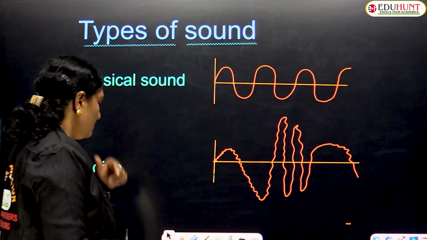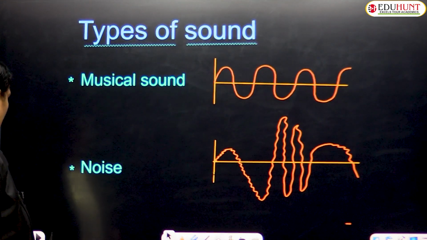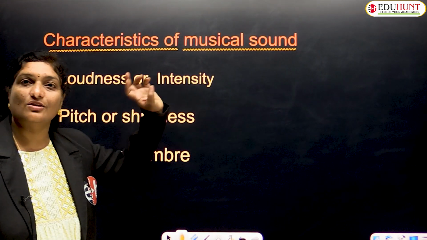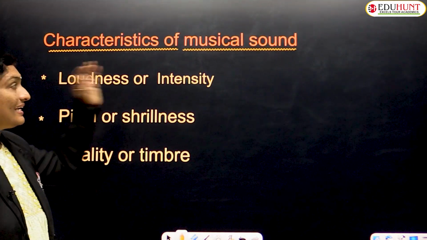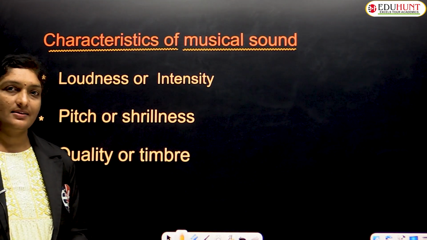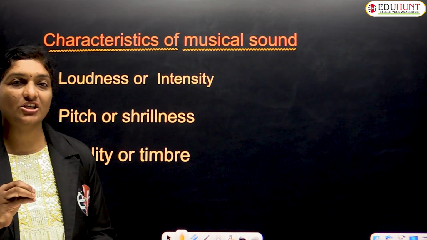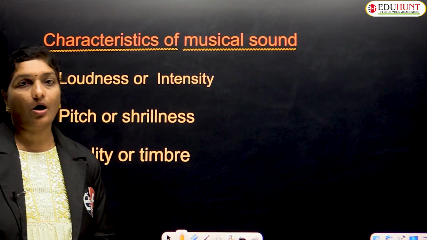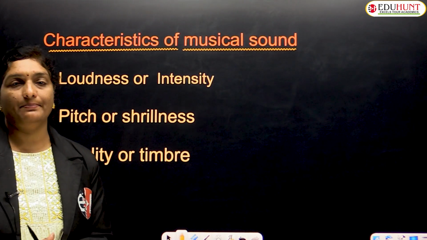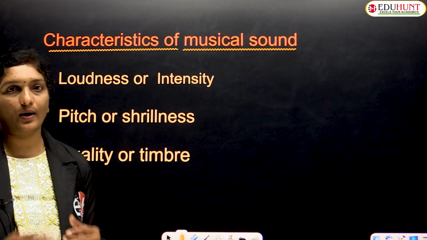Got it, children? So now let us move to the next topic, that is the characteristics of musical sound. There are three characteristics of musical sound. One is loudness or intensity. Second, pitch or shrillness. And the third, quality or timbre. Let us try to understand them one after the other.